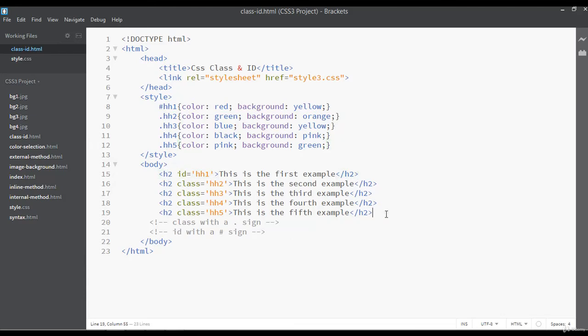For better practice, you can insert 5 or 6 article tags or p tags. You can copy and paste, or write some random text inside the article tags, and create some classes and ids like this. The only difference that I can see between class and id is that we call an id with a hash sign, and we call a class with the dot sign. This is the big difference between class and id.